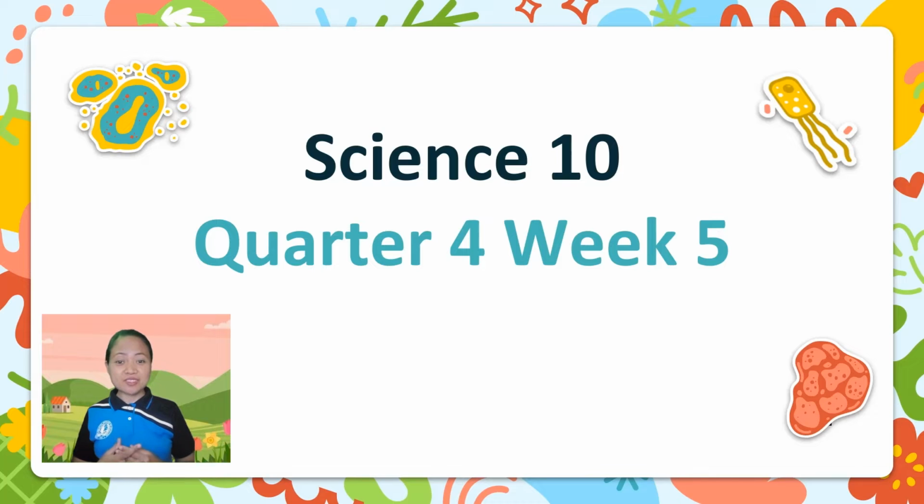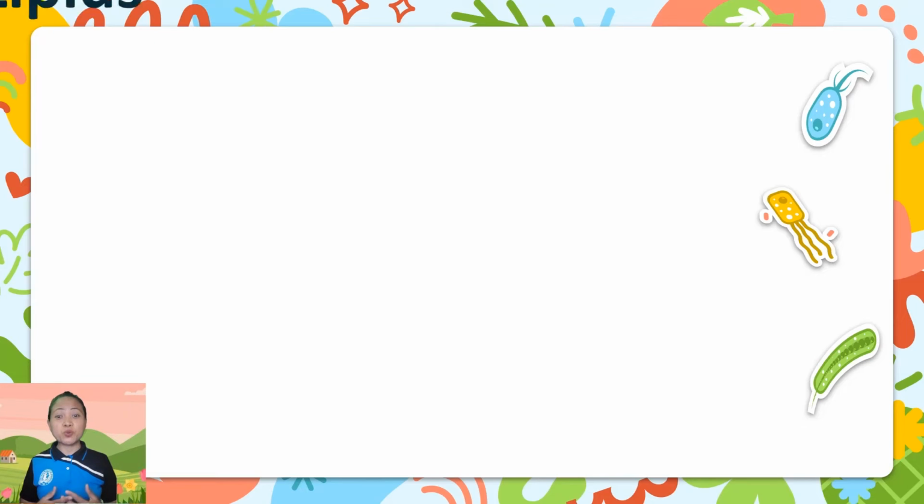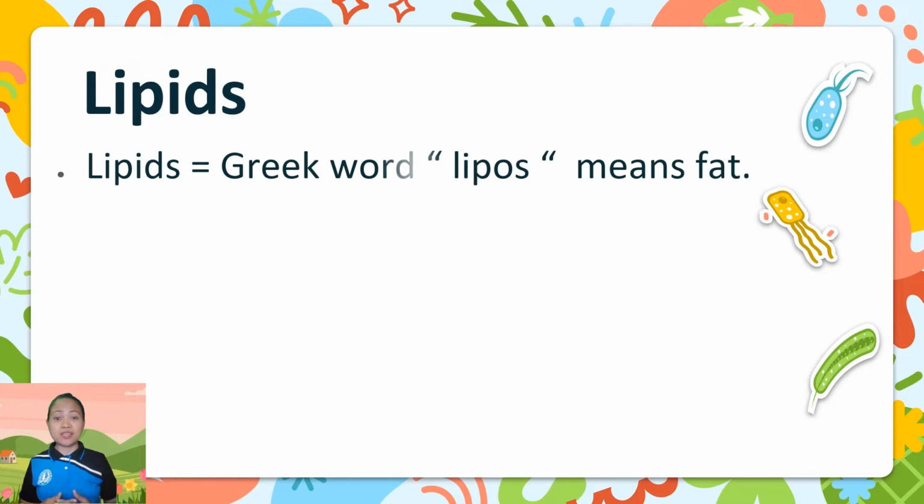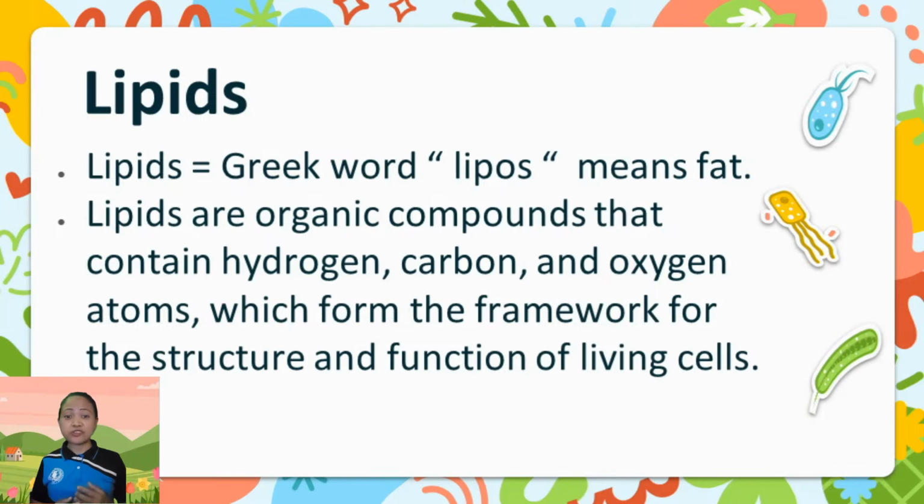And today we're going to discuss another biomolecule which is very important in our lives. And this is lipids. Lipids came from the Greek word lipus, which means fats. Lipids are organic compounds containing hydrogen, carbon, and oxygen atoms. They form the framework of the structure and functions of living cells.